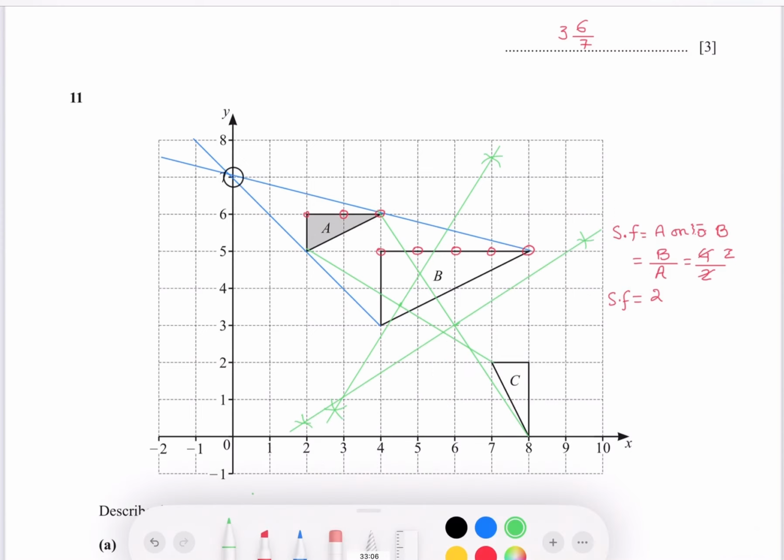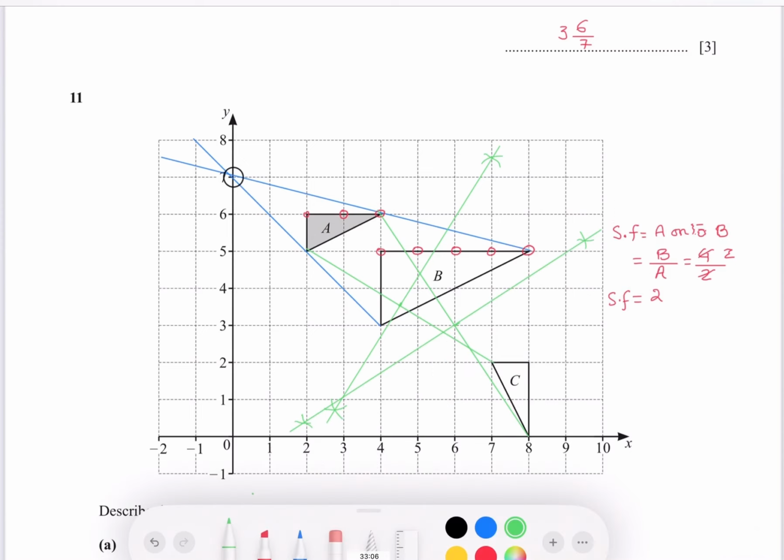Where these two perpendicular bisectors meet, that would be your center of rotation. Now, how to find whether it is clockwise or anti-clockwise? So put one end of the compass on the center of rotation and open it towards A and move it towards C. So you will be moving clockwise.